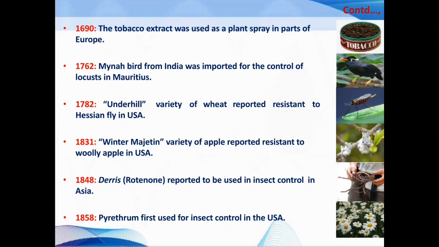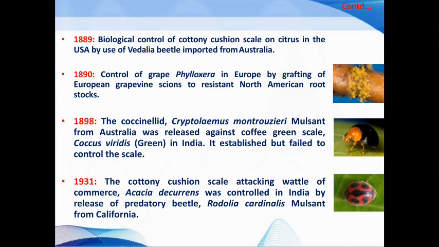These are some of the different landmarks in the history of IPM. Then in 1889, the biological control of cottony cushion scale on citrus in the USA by use of the Vedalia beetle. The Vedalia beetle is one of the most used predators against cottony cushion scale. Then in 1898, the coccinellid beetle Cryptolaemus montrouzieri, the Australian ladybird beetle, was used mostly against coffee green scale. And nowadays, Cryptolaemus montrouzieri is mostly used against mealybug.